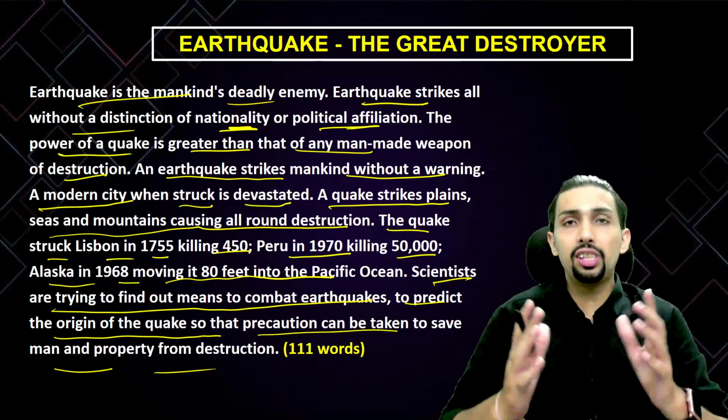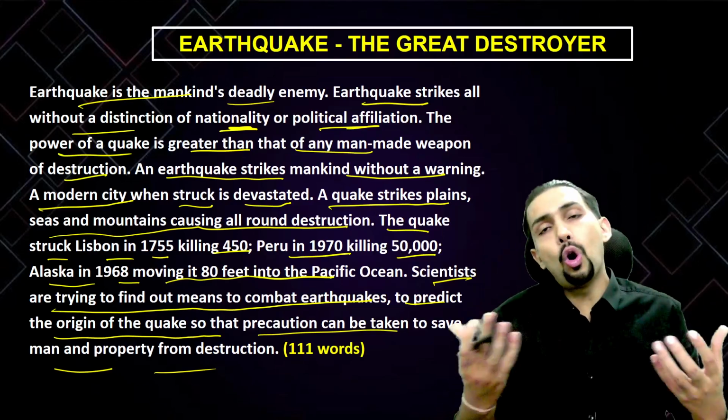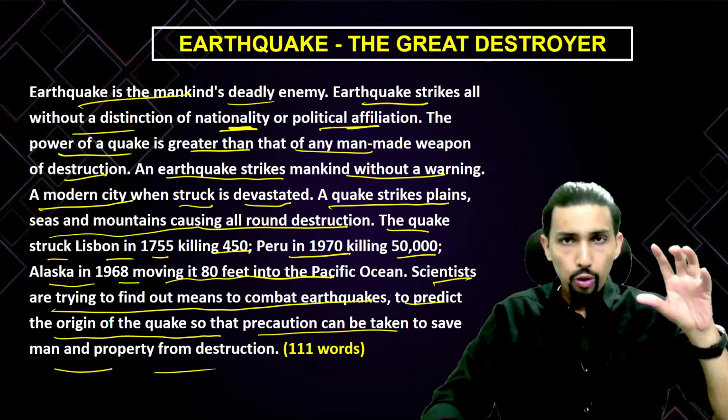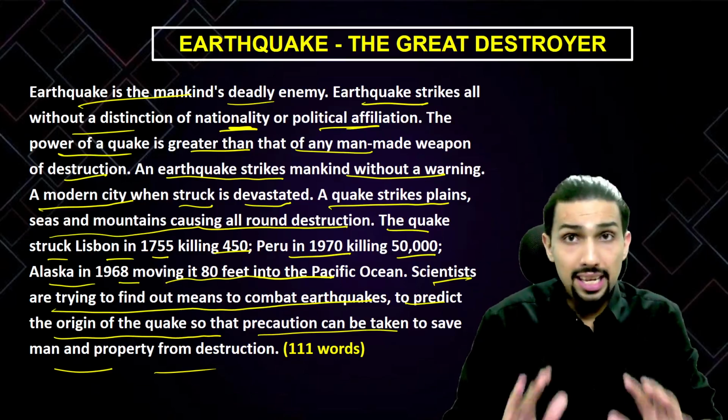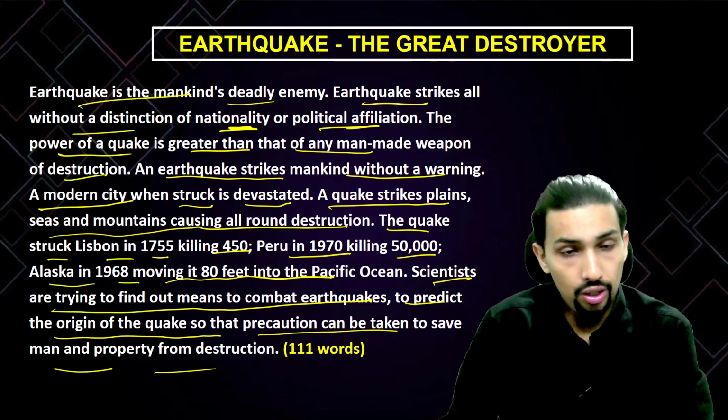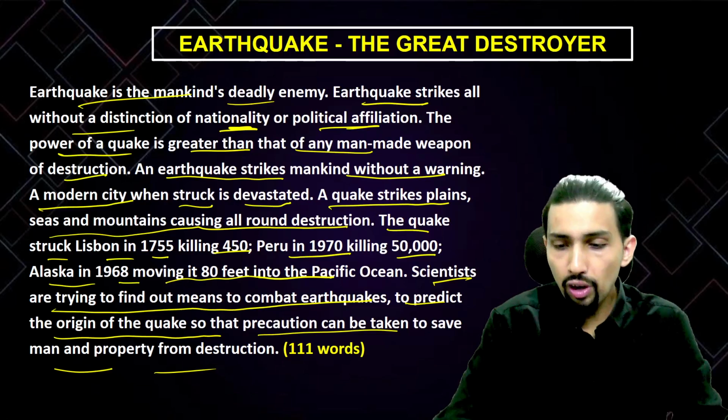So you might have seen how easily we have covered all the points just with the help of writing out the pointers. If you have written down the pointers and elaborated them a bit, an easy way of writing the entire précis of the given passage can be formed. So that's what is required from your side. If I just summarize the entire thing, we just need to read the entire passage in detail, and with the help of that reading, we have to summarize each of the paragraphs. Each of the paragraphs present there needs to be summarized.